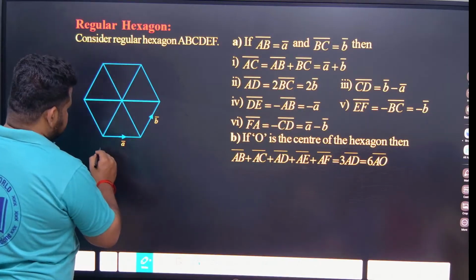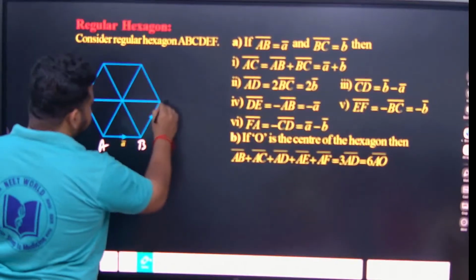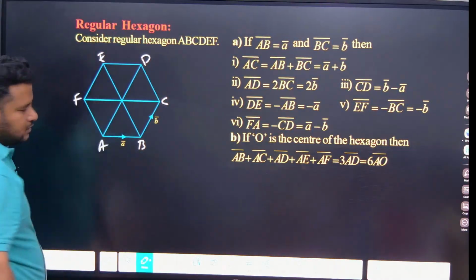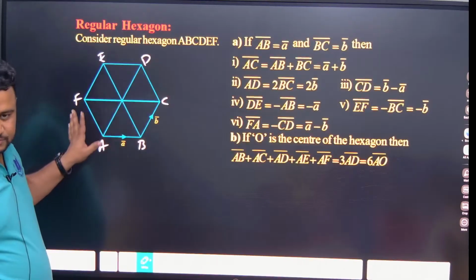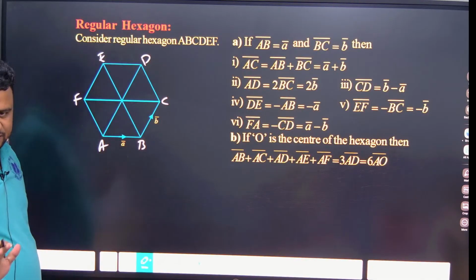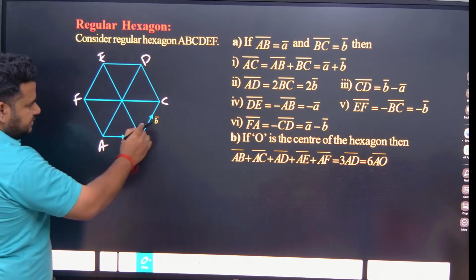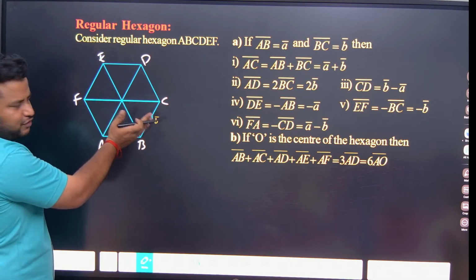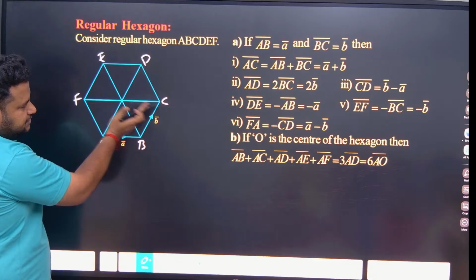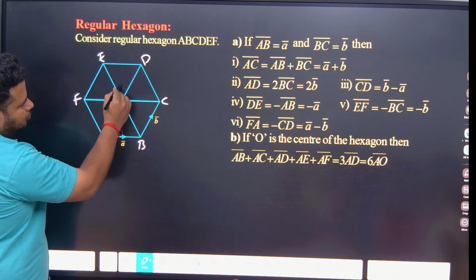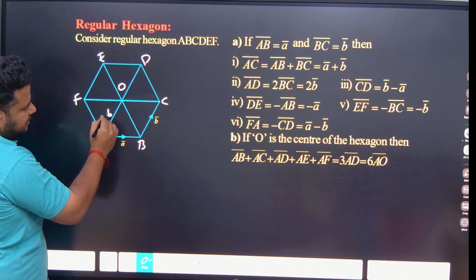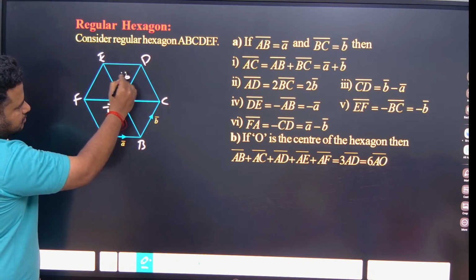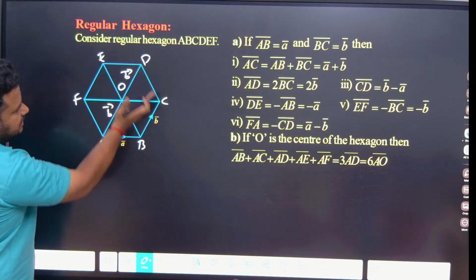Regular hexagon, let this be A, B, C, D, E, F. Regular hexagon means all the sides will be equal. Now observe carefully. Here vector A is there, vector B is there. So for vector B, what are the parallel lines that we have? For this vector B, what is parallel here? Let this be O. See, this is also parallel. This is also parallel. If this is parallel, then this is also parallel.